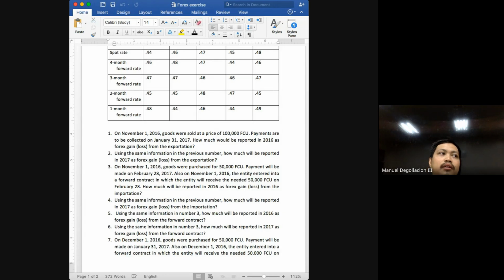But on the opposite side, class, you would ask the question, by doing that, sir, they're also eliminating the possibility that the local currency will strengthen and they will only be needing fewer local currency to pay off the 50,000 obligation. And that is correct. If you enter into a forward contract class, you eliminate the chance of loss, but at the same time, you eliminate the chance of having a gain.